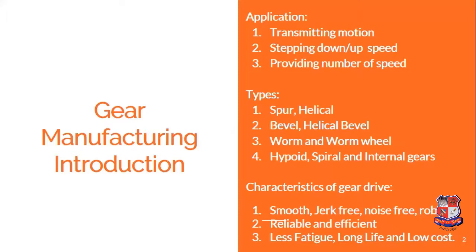Under this condition, the working of the gear will be reliable and efficient, and the gear life will also be longer. So the accuracy of the gear profile and the smoothness of the surface is the prime requirement to increase the life of the gear and for the proper working of the gearbox.